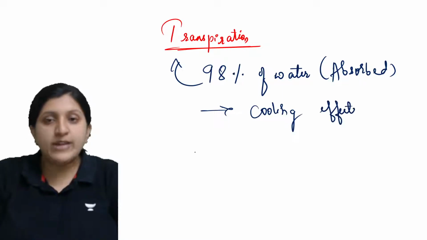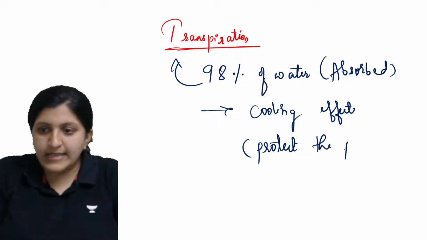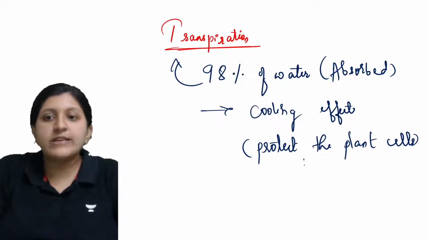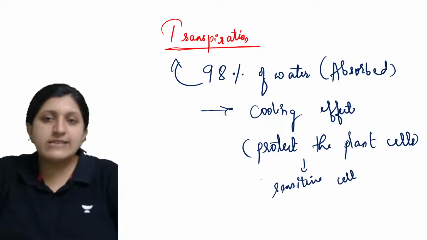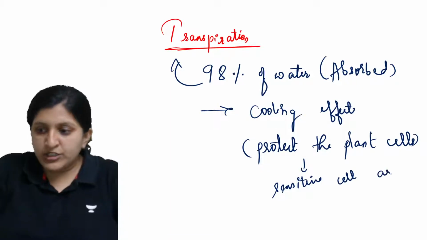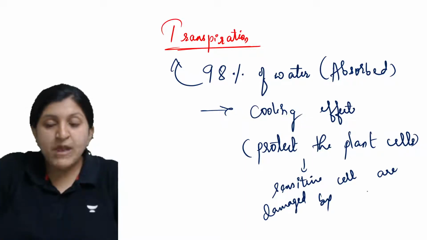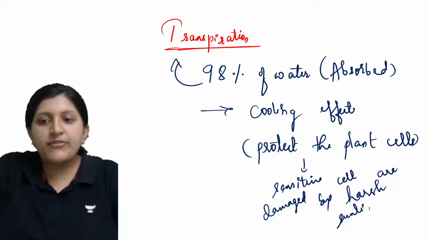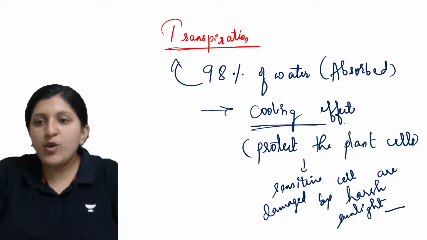That is to protect the plant cells, because the plant cells need to be protected. Why exactly do these need to be protected? Because these are sensitive cells, and these sensitive cells get damaged by the harsh sunlight, and that's the reason the cooling effect is always done. That is done by the transpiration.